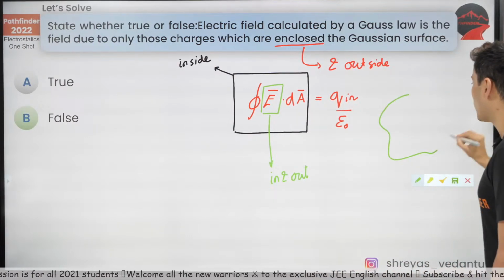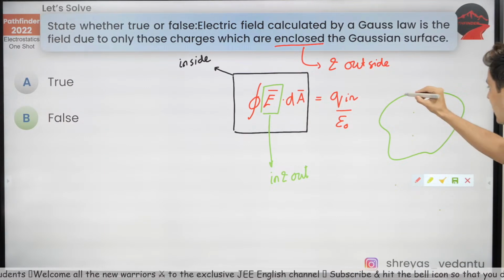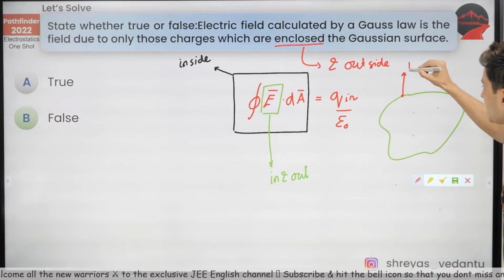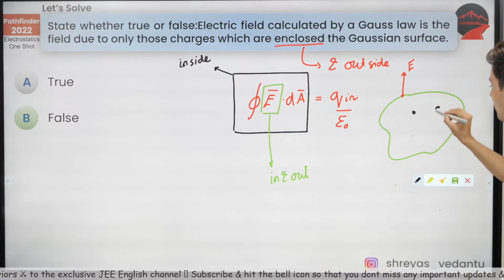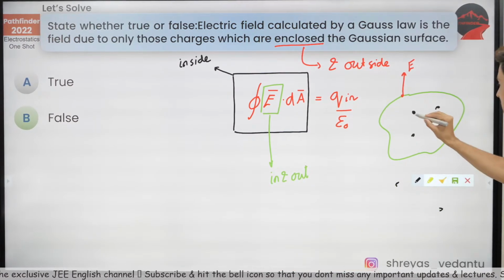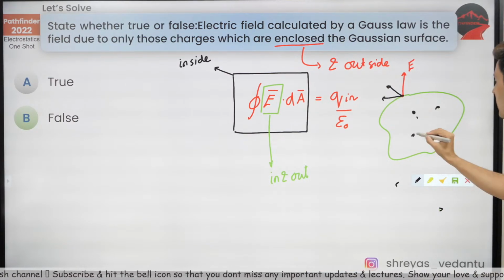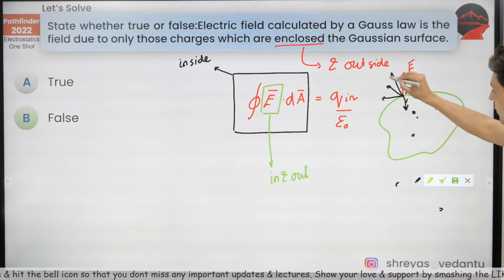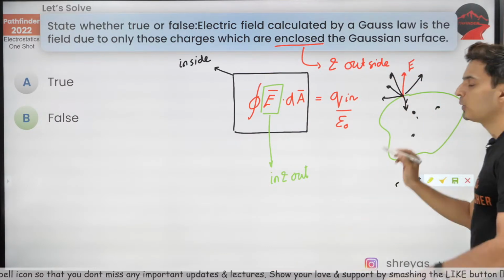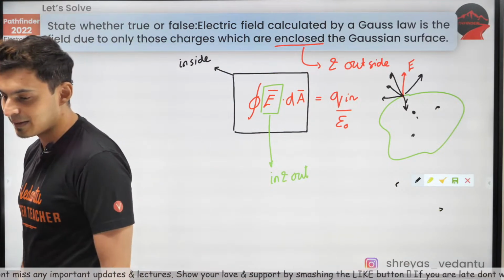So when you have a Gaussian surface with charges inside and outside, at any point this field is the resultant of the fields due to all the charges. This charge might give a field here, this charge might give a field here, and so on. So this is the resultant of all the fields. Keep this in mind. I hope this is clear.